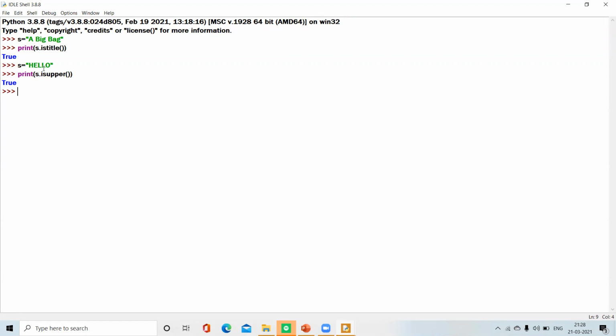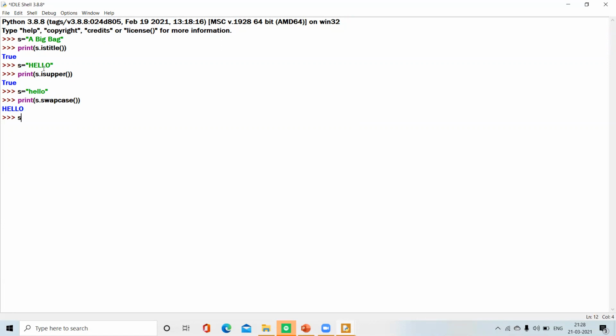Here let's take another one. S equals "hello". Here we print S dot swapcase. Swapcase is used to convert all the small letter characters into big and the big ones into small.